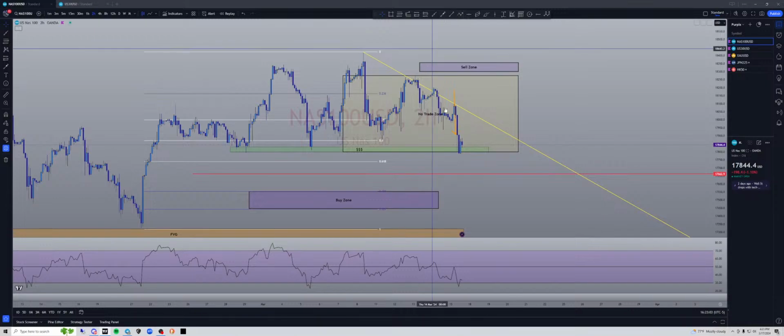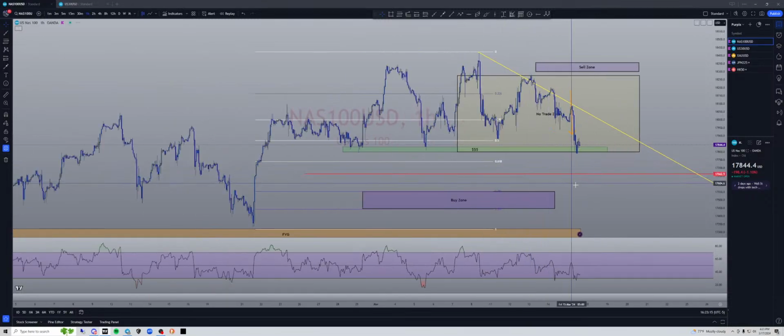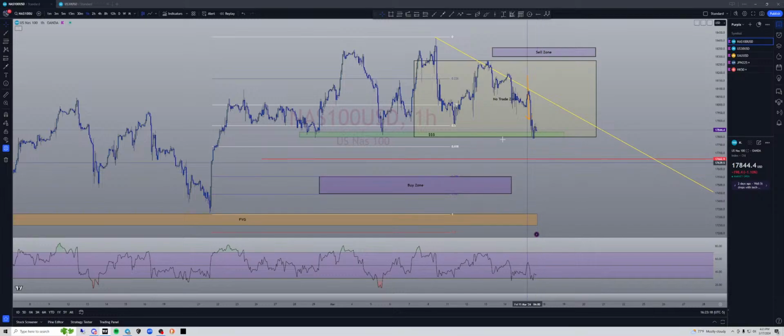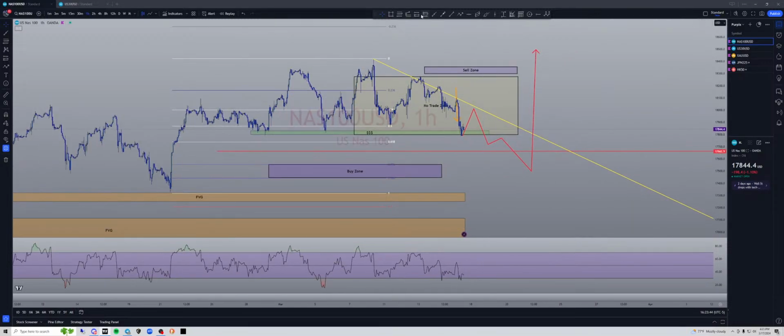So let's wait for this liquidity to clear. We are oversold on the RSI, but we're not divergent, so we've got some room. We can look for buys towards this red line, but you know that Monday and Tuesday are usually a continuation, where Wednesday, Thursday, Friday we have a reversal. So there's nothing saying this thing can't push up and give us a Monday push and then come down on Tuesday, and then perhaps on Tuesday or Wednesday, maybe even Thursday, who knows, we get down into our buy zone, and then we look for this buy all the way up here to take out all this liquidity and probably set all-time highs.